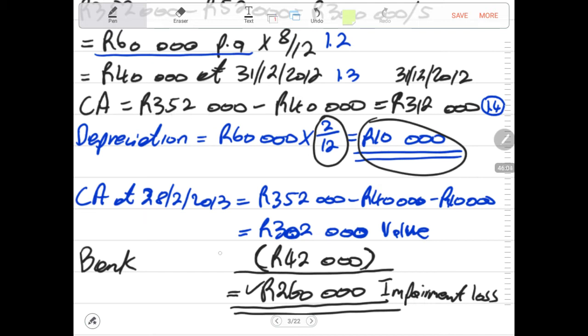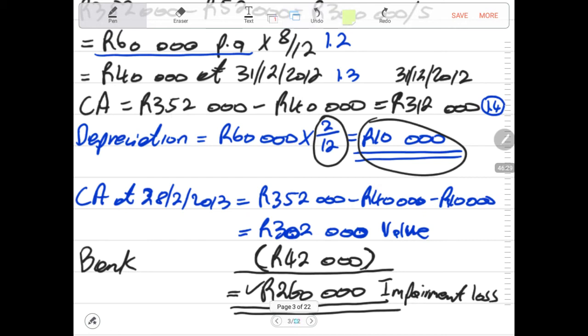And once again, if we did not receive any money for the sale of this asset, we just throw it away because there was no one willing to pay a cent for it, that will mean the whole 302,000 becomes the impairment loss. But you always reduce the carrying amount by the amount received on the sale of the asset, then the difference becomes the impairment loss.